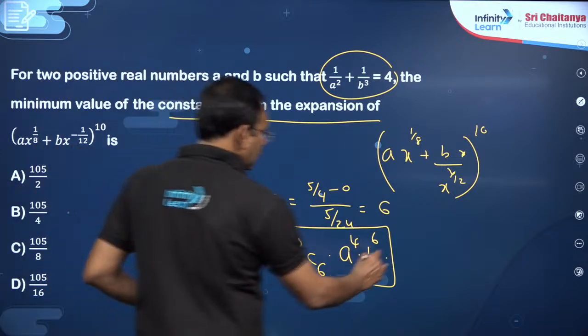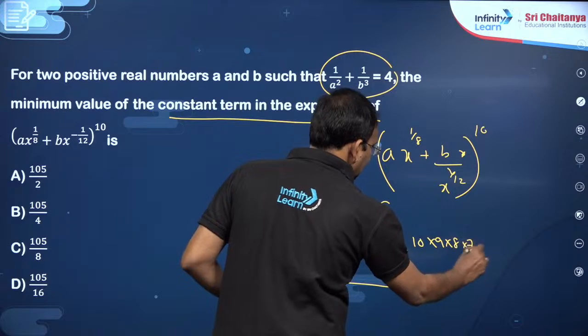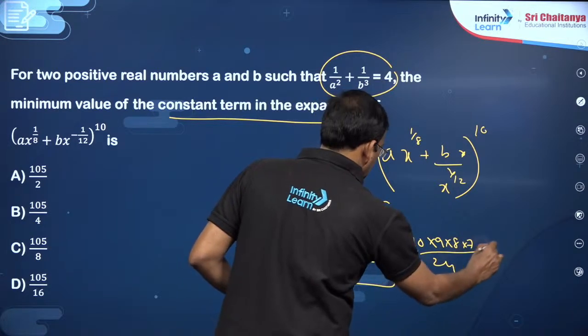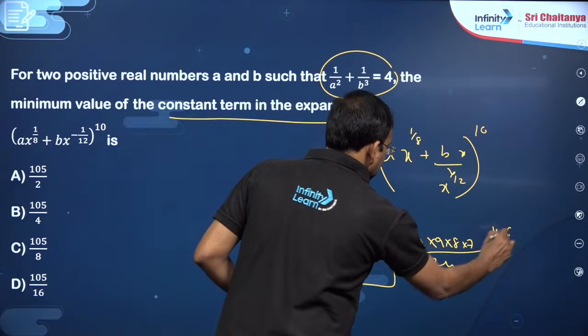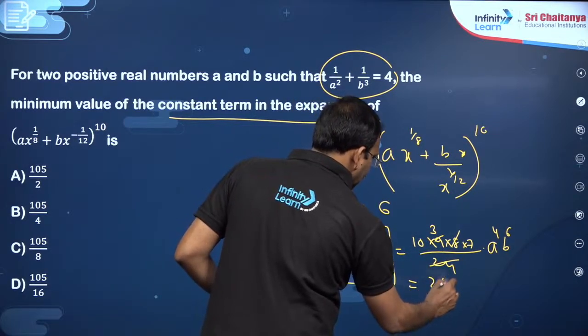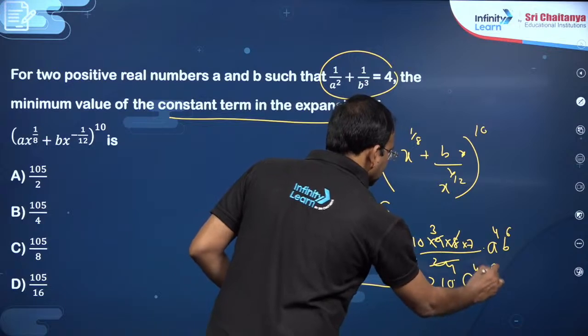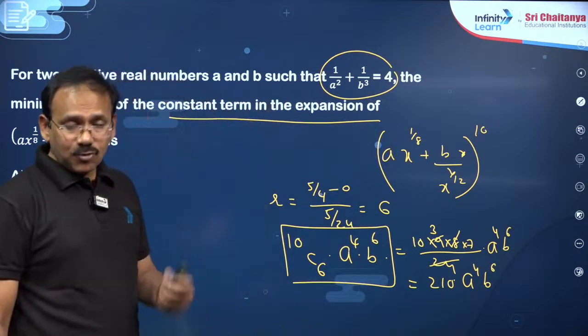10C6 means anyhow you know 10C4, that is 10 into 9 into 8 into 7 by 24 into a power 4 b power 6. This is 8 3 times 3 here. So 210 into a power 4 b power 6. Now dear students, I have to minimize it.